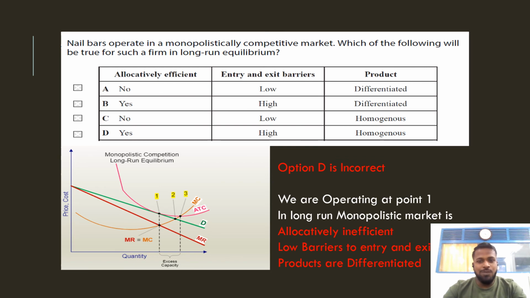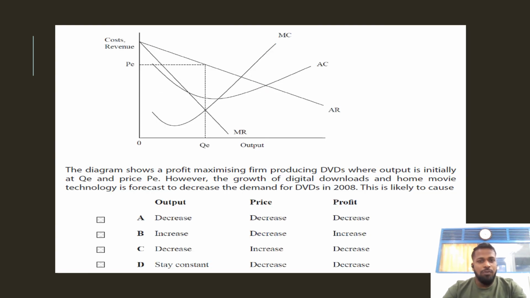So we'll go to the next question. They gave a monopolistic competition diagram. The diagram shows the profit maximizing producer of DVDs, where output is initially at QE and price PE. However, the growth of digital downloads and home movie technology is forecast to decrease the demand for DVDs in 2008. What is likely to happen when the demand falls?